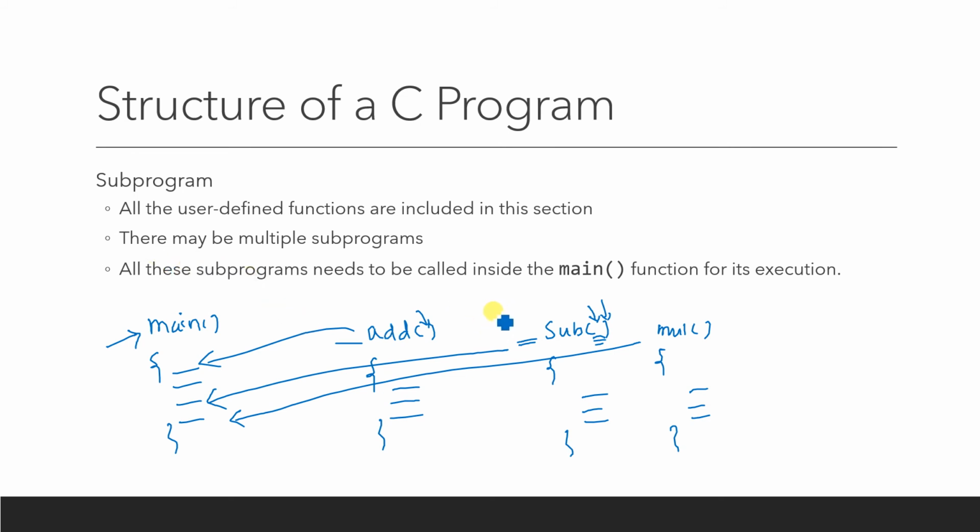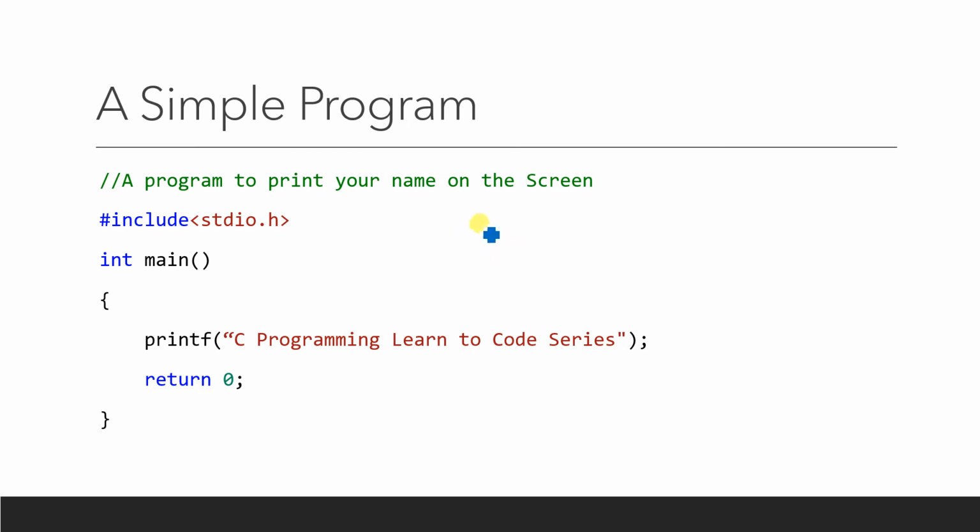Let us go for a simple program. I have already shown you the execution in lectures 4, 5, 6, how to execute and all those things. There I showed you how to execute a C program; here I am trying to explain what is what. The first line, as I have already told you, is a comment line to specify what exactly the program is doing. This program is written to print your name on the screen.